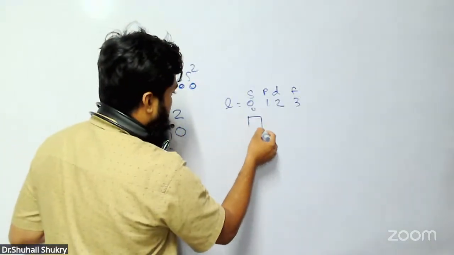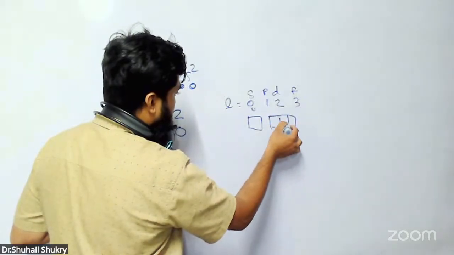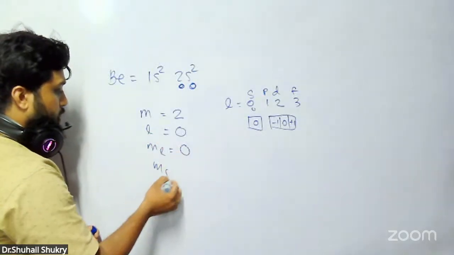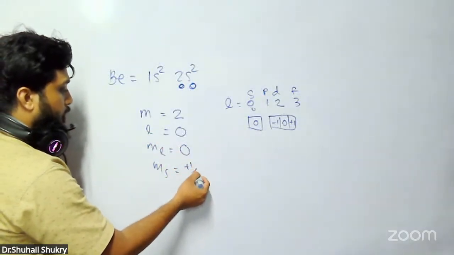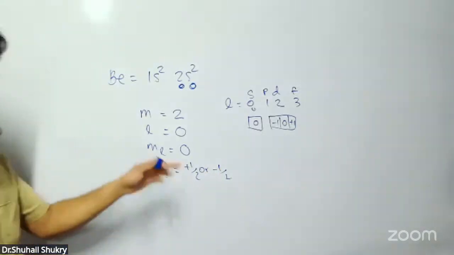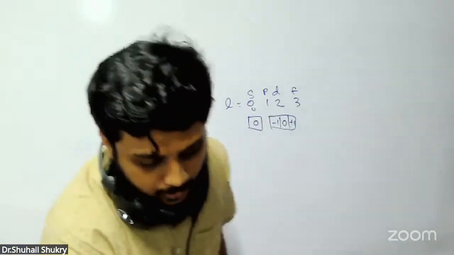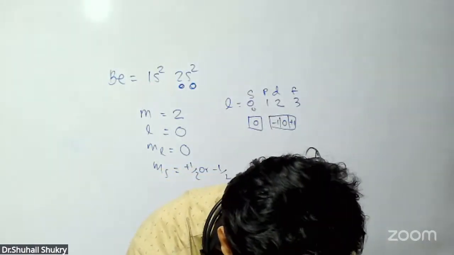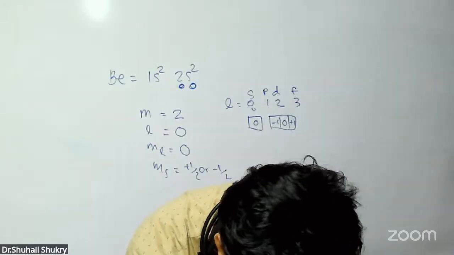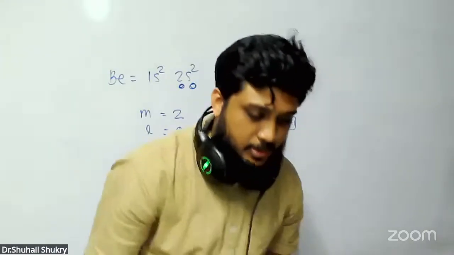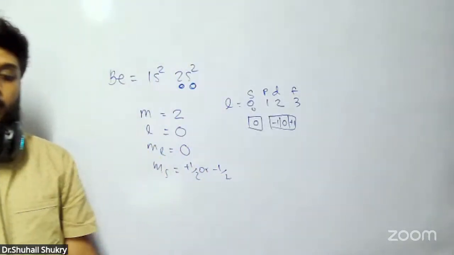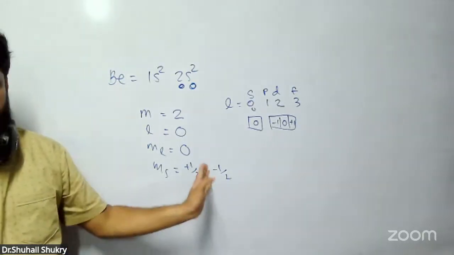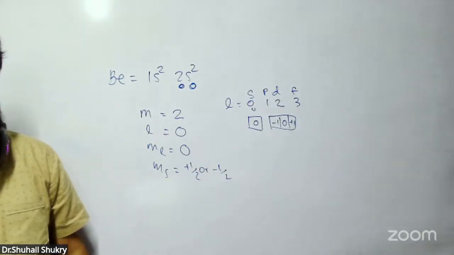ml being 0 means they have only one orbital, while p has 3 orbitals: 0, -1, +1. Here it is just 0. So ml is 0. Ms you can put plus half or minus half, anything. But anyhow, from what they have given here, there is only one answer. The answer is B. They won't give plus half and minus half both in one answer. I will tell why they are telling plus half and minus half; this reason will come in another MCQ question.